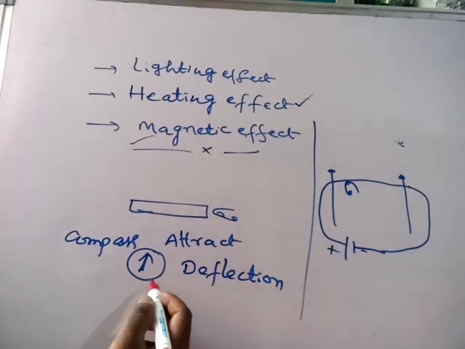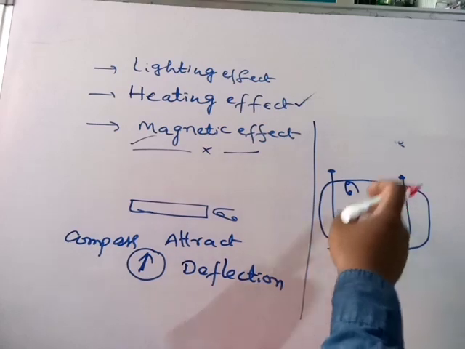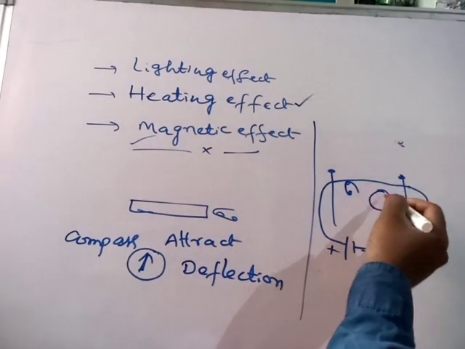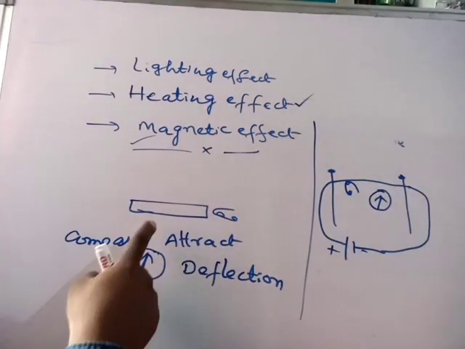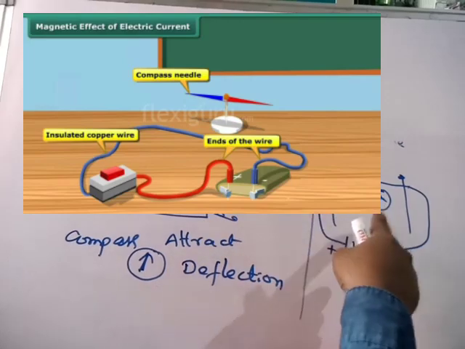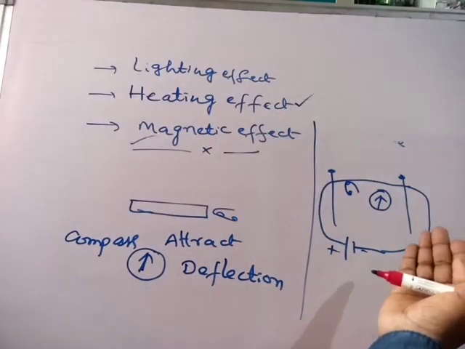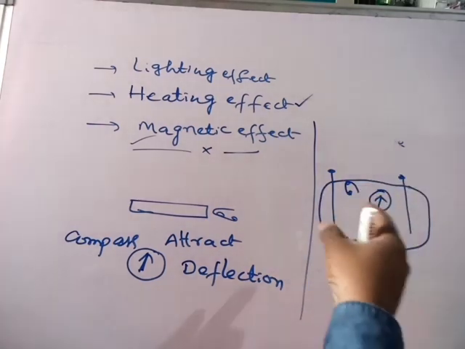And if you bring the compass towards the current carrying wire, the same deflections that you observed in the first case will be observed in this case also. So from this we can conclude that a current carrying wire is also a magnet.